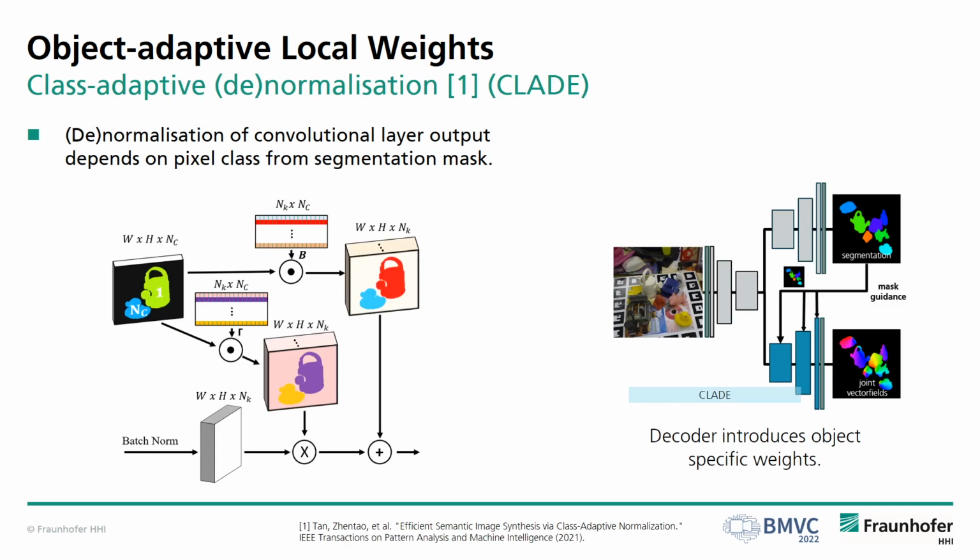To know the class of the observed object directly in the training, we use the semantic mask to select the corresponding set of parameters dynamically depending on the spatial location in the latent feature array. The operation is called class adaptive denormalization, or CLADE. Depending on the position, a different row of a learnable matrix is copied into a dense modulation tensor. This is then multiplied with or added to the normalized input features.